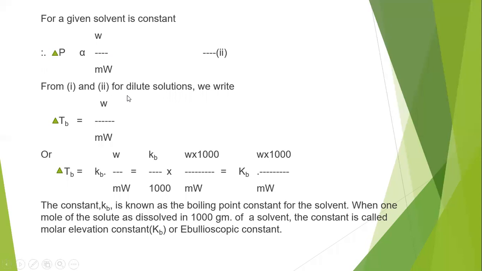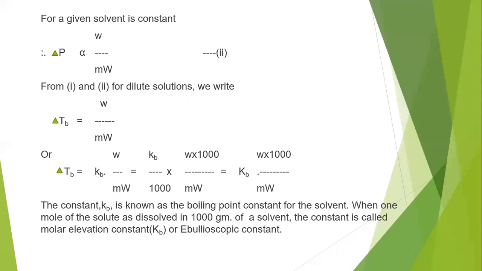From equations 1 and 2, for very dilute solutions, we can write: delta P is directly proportional to delta TB. That is nothing but lowering of vapor pressure is directly proportional to elevation in boiling point. That is equation number 1. And the second equation is elevation in boiling point is directly proportional to the mole fraction of the solute. If the solvent is constant, then that value we can represent as small w by small m into capital W. So that is the second equation.